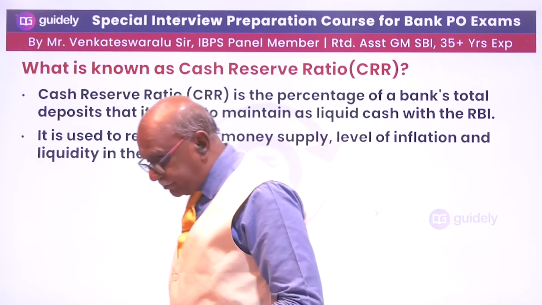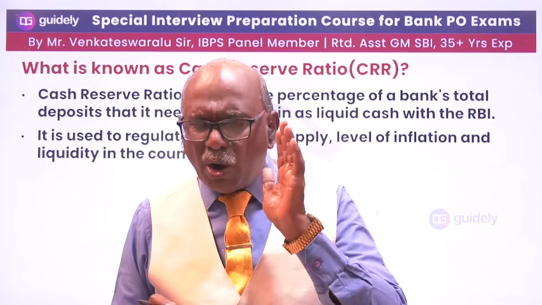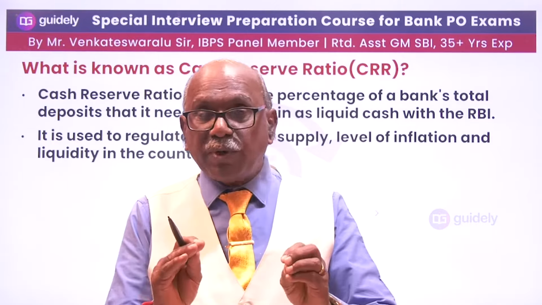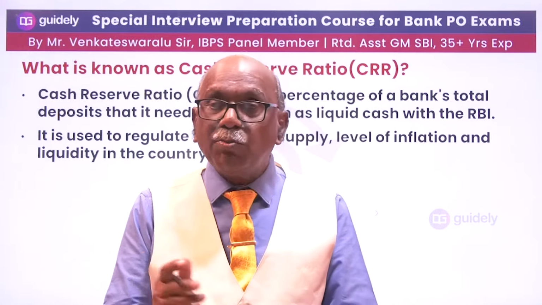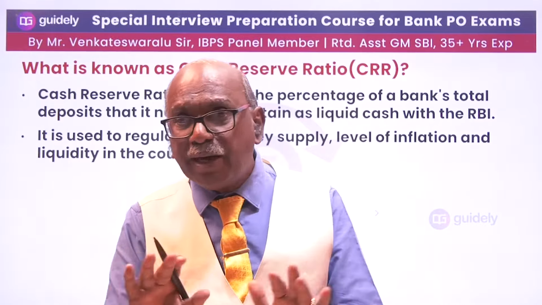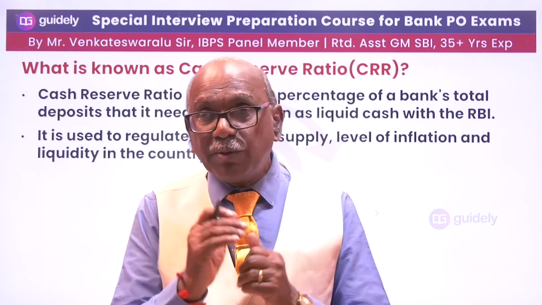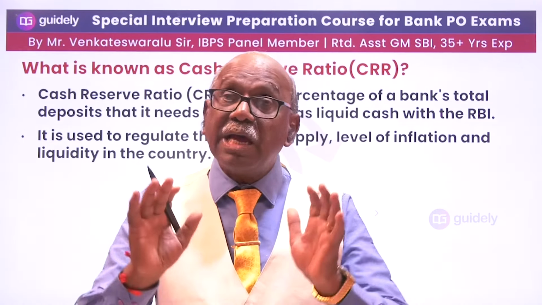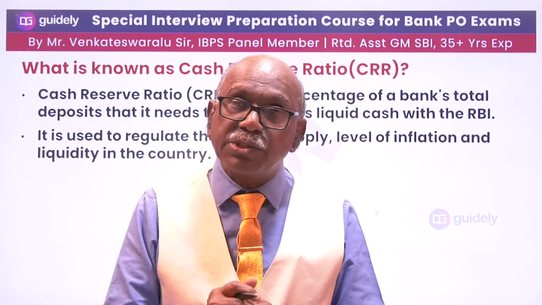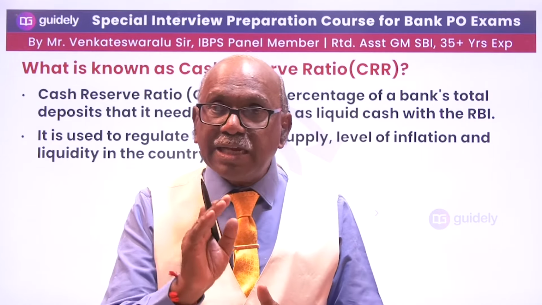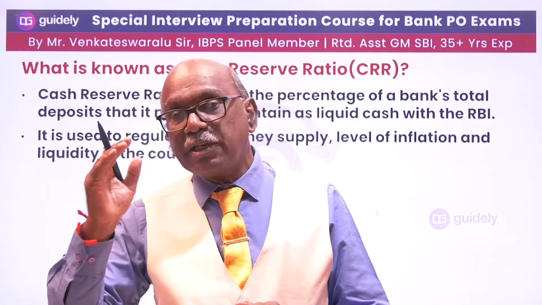Now come to the CRR. The Reserve Bank of India has two statutory rules that all scheduled and commercial banks have to follow. If a bank mobilizes 100 rupees, it cannot spend all 100 rupees. There are some statutory rules by the Reserve Bank of India. They have to maintain some amount with the Reserve Bank of India as a reserve to meet any contingency. So what are those statutory obligations? One is CRR, called cash reserve ratio. Another one is called SLR, statutory liquidity ratio.